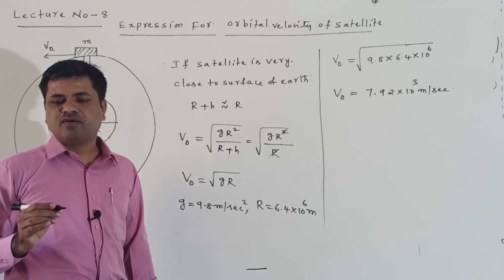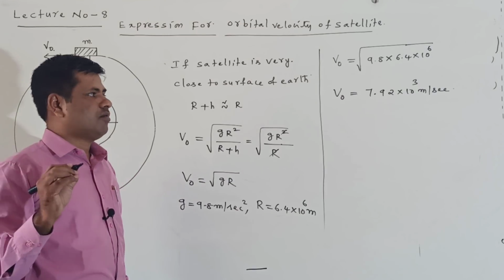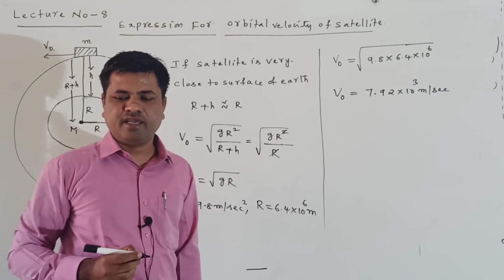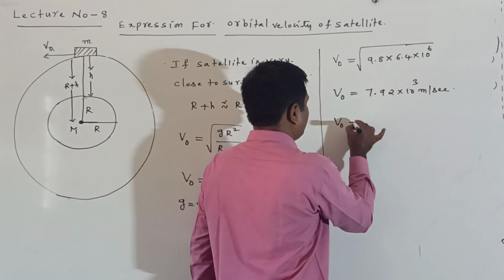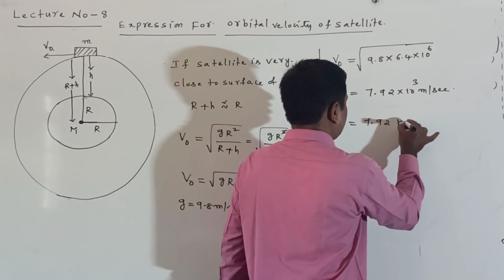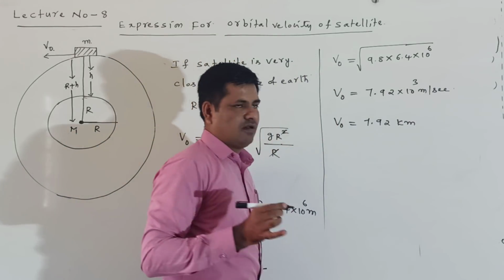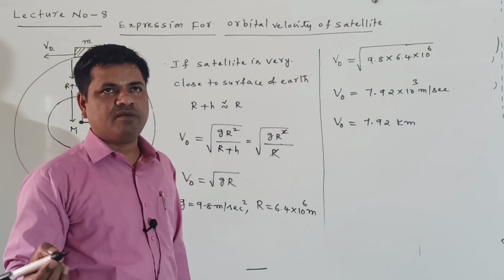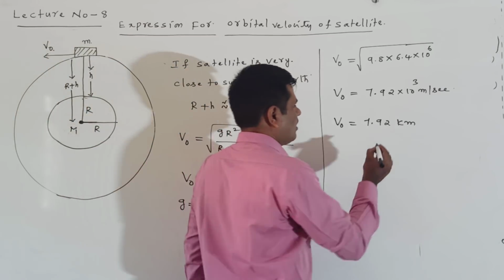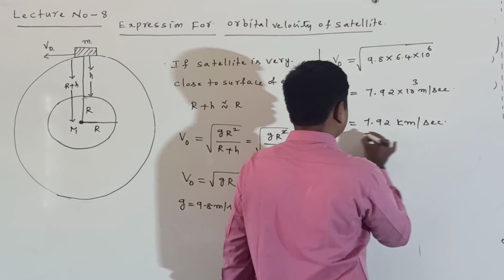Since 1 kilometer is equal to 10 power of 3 meters, or 1000 meters, this is 7.92 kilometer per second.